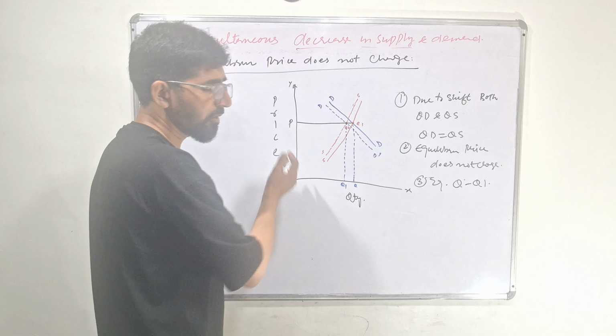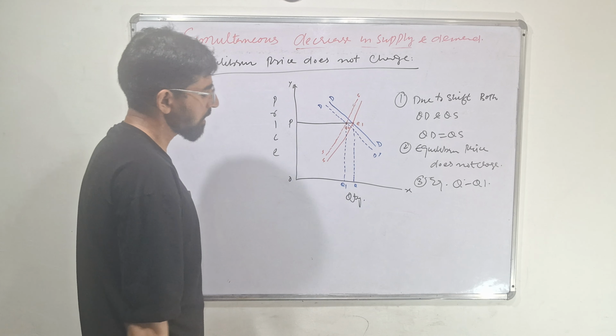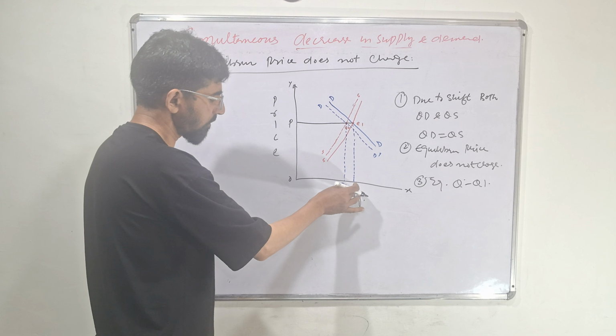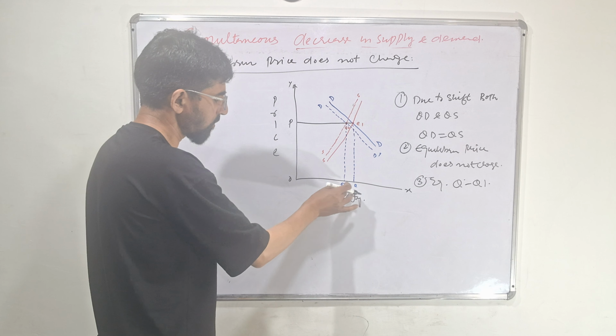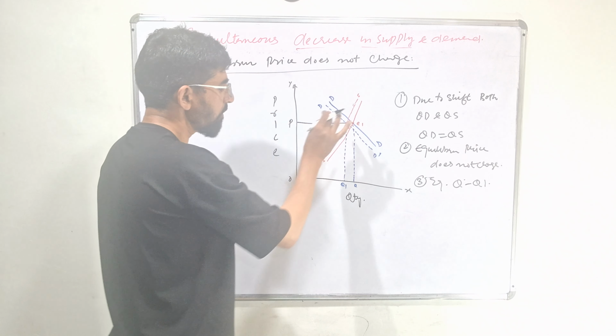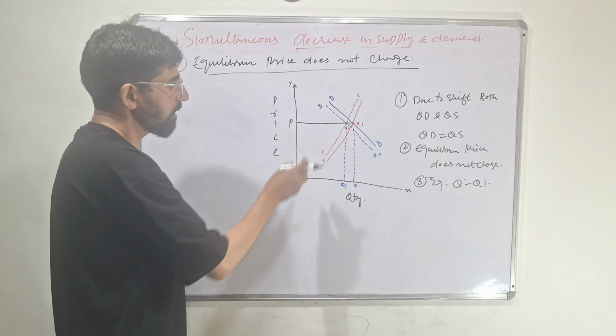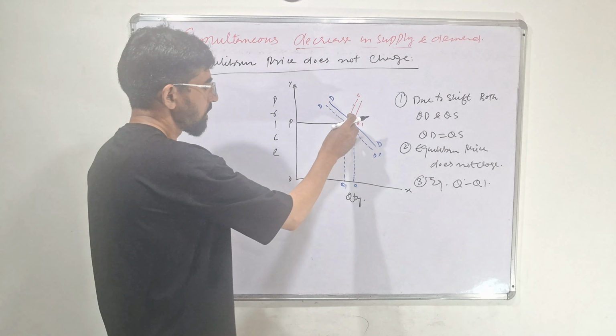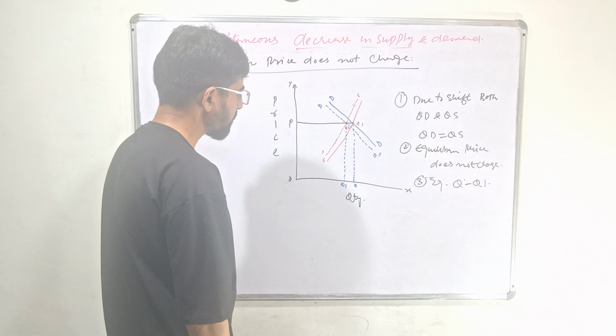As we are showing the decreasing case of both demand and supply, that is why quantity declines from Q to Q1. But equilibrium price is the same. At the same equilibrium price, simultaneous change is taking place in both demand and supply.